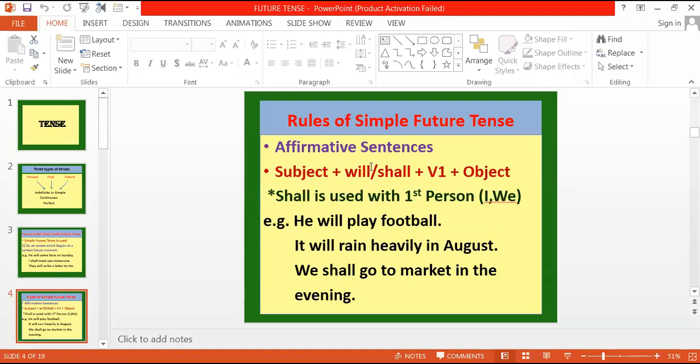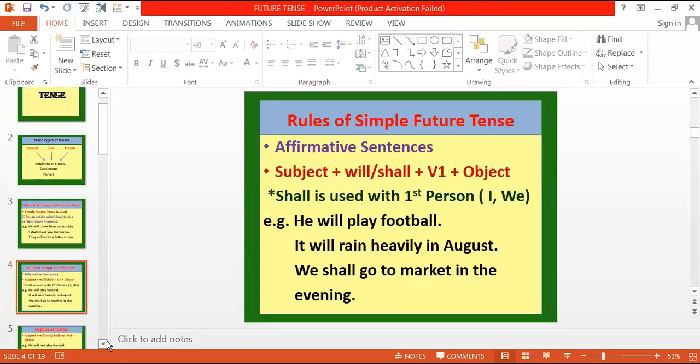What is the rule for affirmative sentences? Subject plus will or shall plus V1. V1 is first form of the verb plus object. Now where do we use shall? It's used with the first person, means I or we. Shall is used with first person, that is I or we. With the rest of the subjects it is will. So he will play football. It will rain heavily in August. We shall go to market in the evening. Now here our subject is we, first person, so we have used shall, but here in first and second example we have used will because our subject is not first person.